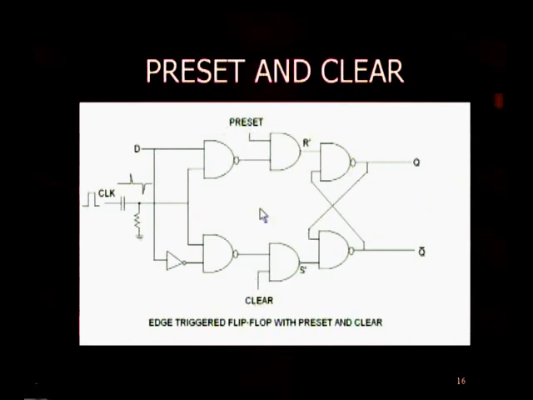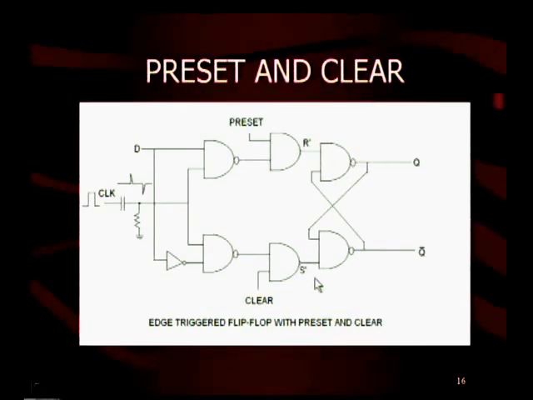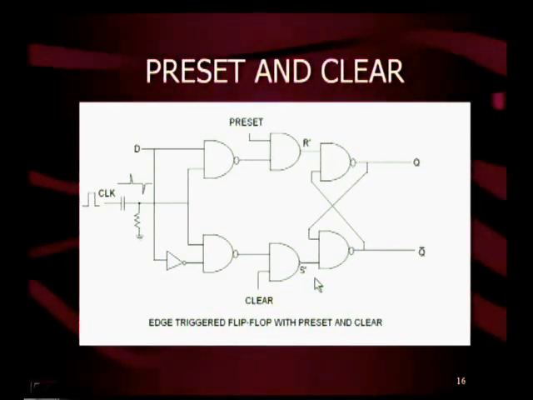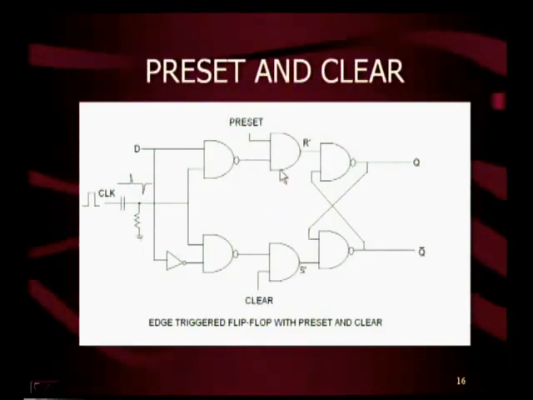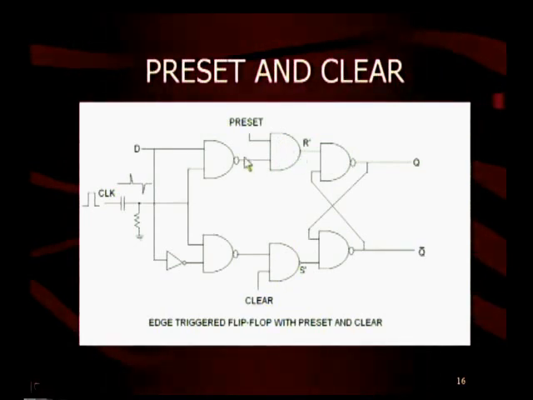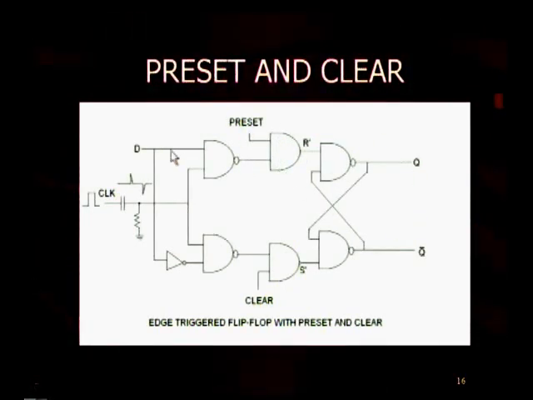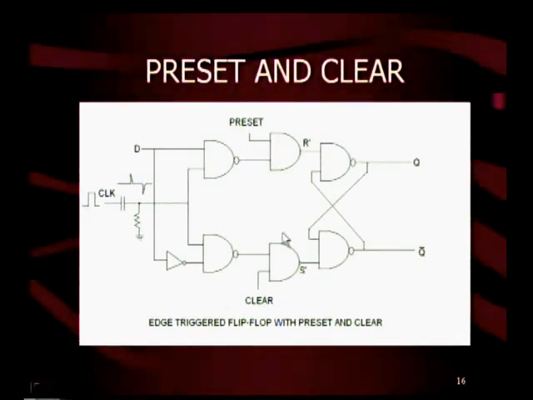When both preset and clear are 0, 0, in such a case what happens? It will enter into race condition because R dash and S dash become 0, 0. Therefore, preset and clear both should never be low. When preset and clear both are high, then what happens? If preset and clear both are high, simply this AND gate follows this second input. Therefore, it will act as a normal flip-flop.